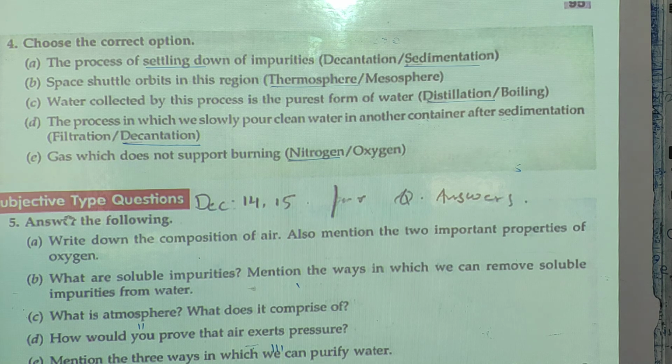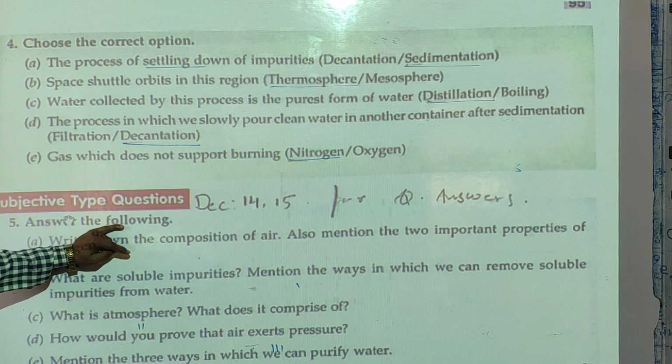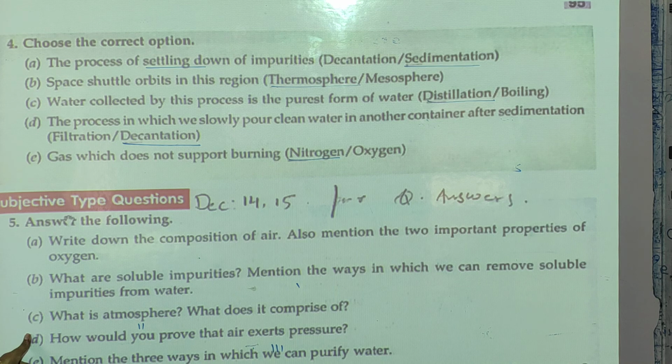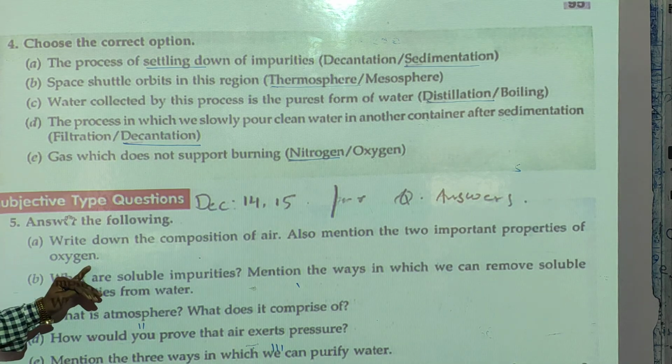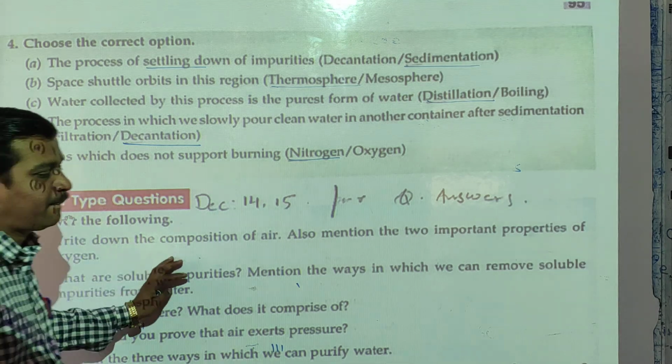Next question: answer the following questions. You can find out, otherwise I will send the PDF, so you can see that PDF.